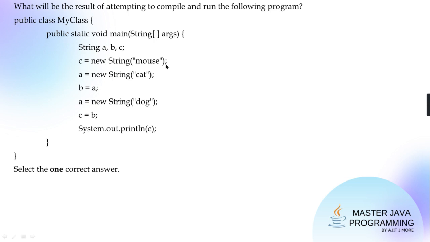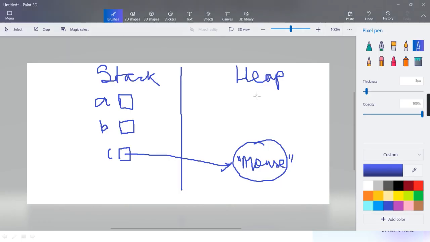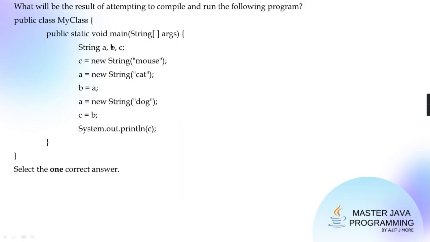Then you wrote A equal to new String cat. So one more object of the String class is created, the string cat is stored in it, and the reference of that object is collected in A.